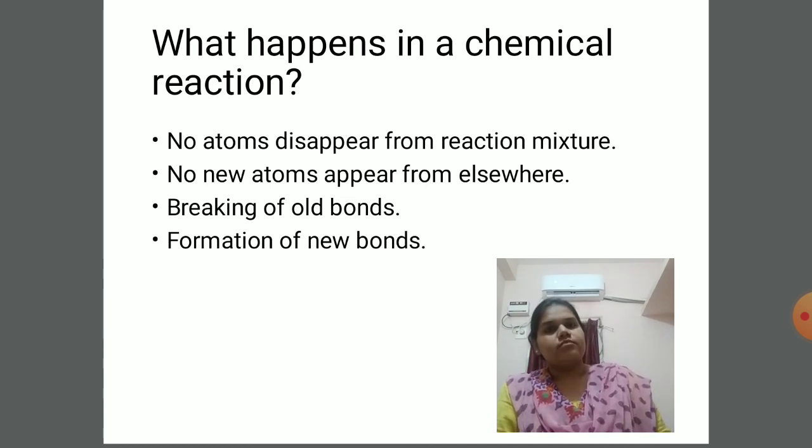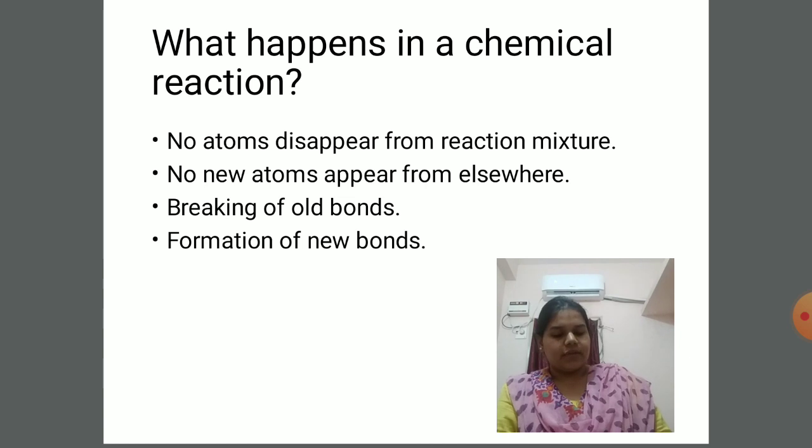Now what happens mainly in a chemical reaction, old bonds between atoms will break and new bonds will be formed. Now what is a bond? Bond is nothing but an energy. It is that energy which attracts two atoms and holds them together.